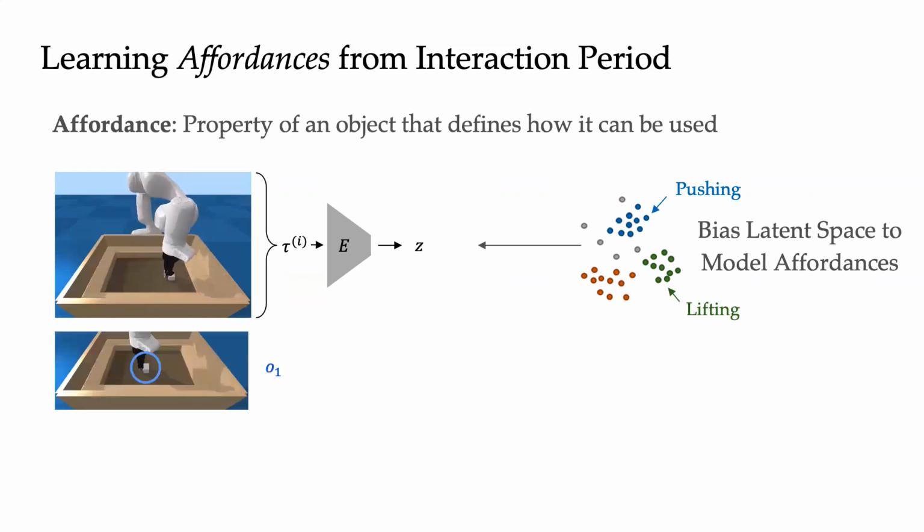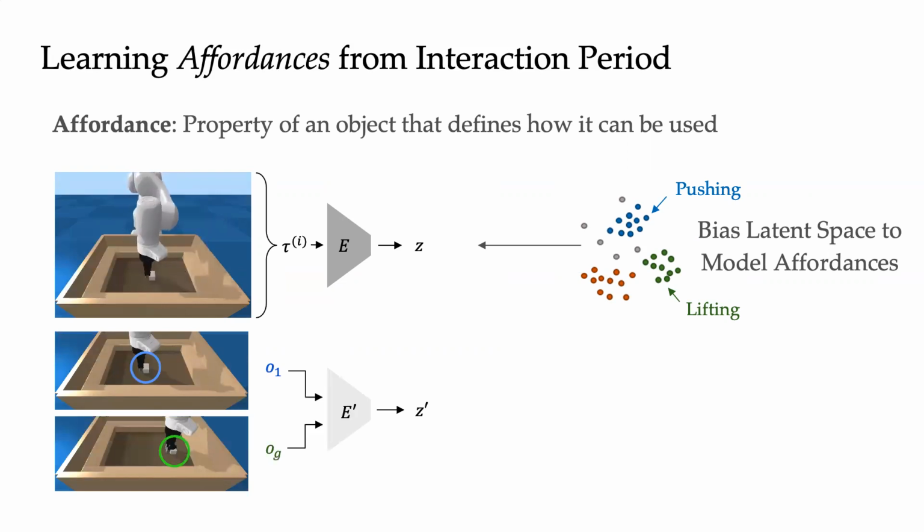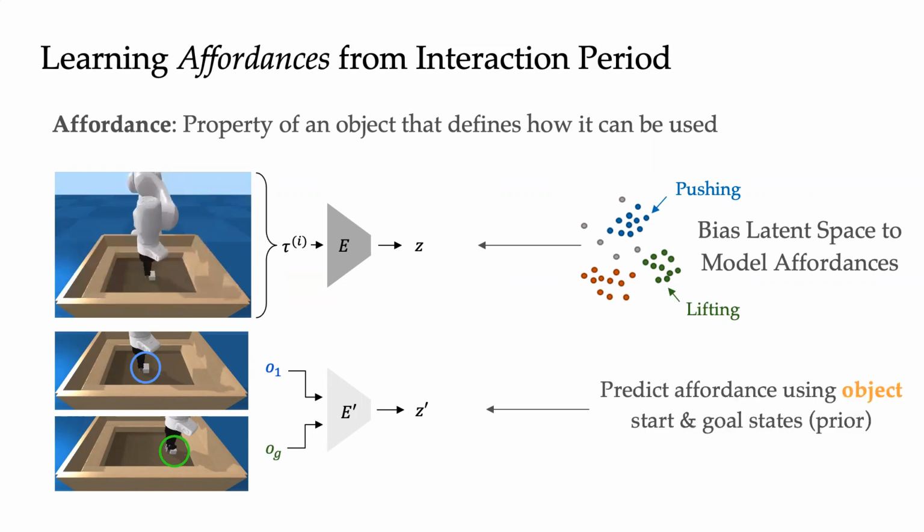We also learn a prior network E prime to predict the latent affordance Z from the object start state and goal state in order to regularize the posterior. This prior will be used at test time when tau I is unknown. Crucially, the prior only sees the state of the object for the start state and the goal, corresponding to O1 and OG here, when trying to predict the latent affordance Z.